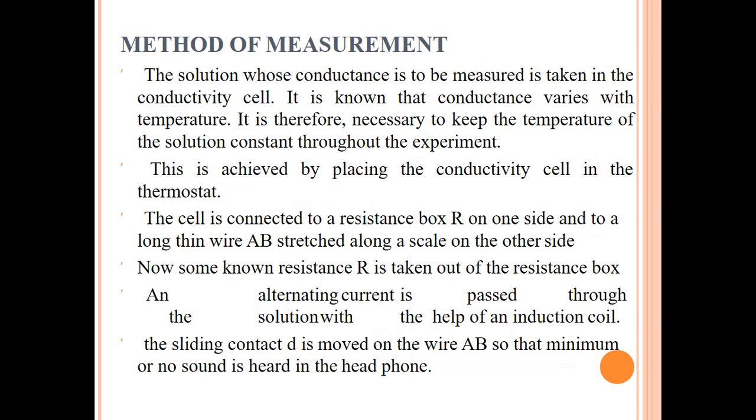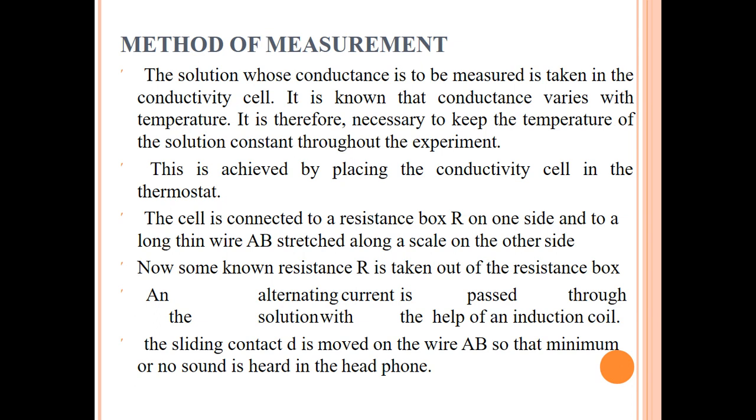The method of measurement is actually the solution whose conductance we are going to measure is taken in the conductivity cell. It is known that the conductance varies with temperature. Therefore, it's very necessary to keep the temperature of the solution constant throughout the experiment. This is achieved by placing the conductivity cell in the thermostat, which is maintained at a constant temperature. The cell is connected to a resistance box R on one side and to a long thin wire AB stretched along a scale on the other side.